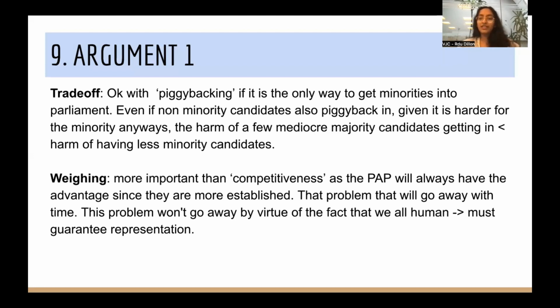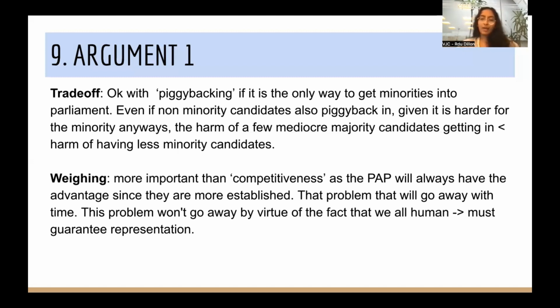So even if there are some non-minority candidates who will piggyback in, given that it's harder for minority candidates to get in anyways, we think on the whole, the harm of a few mediocre majority candidates getting in is still significantly less than the harm of having less minority candidates as a whole.